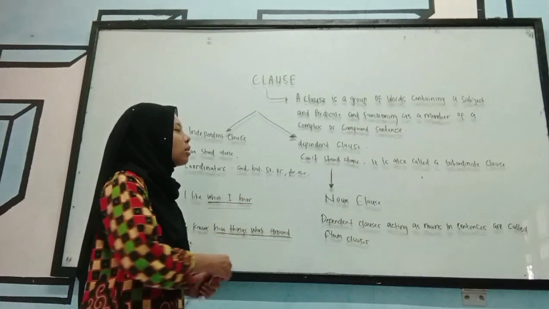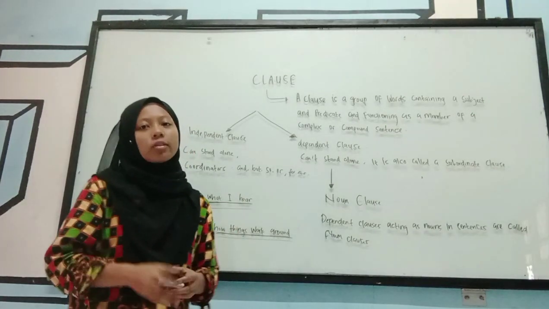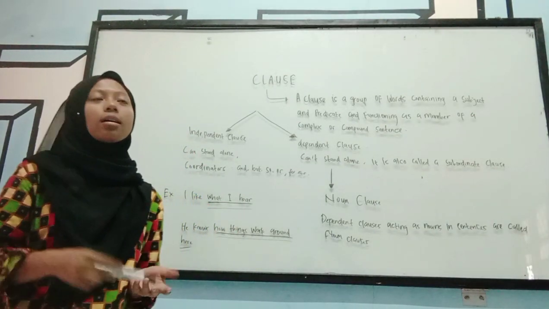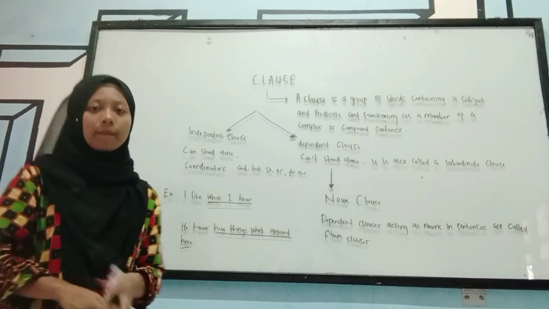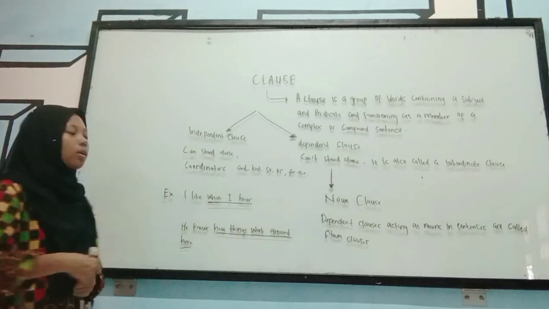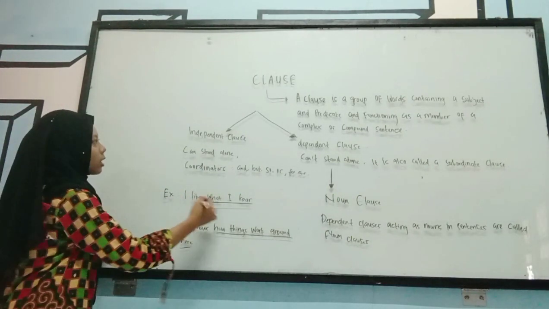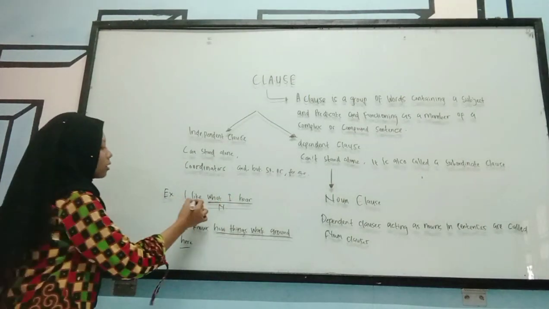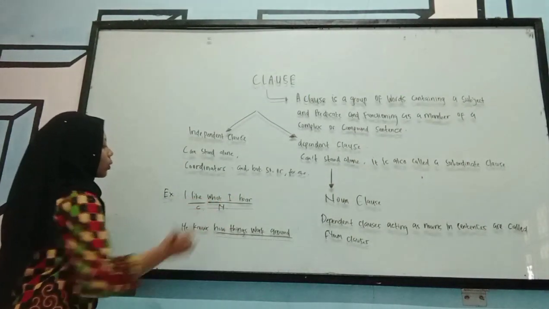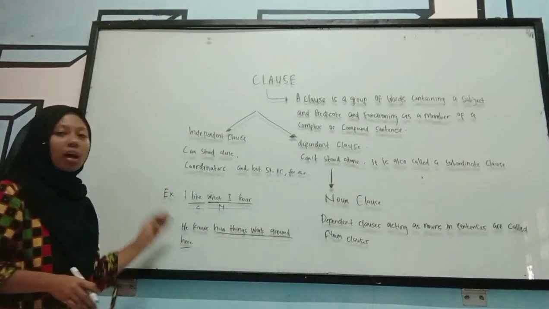It often starts with a WH word like how, what, where, when, and others. For example: I like what I hear. What I hear is a noun clause, and I like is the main clause. So I like what I hear is a noun clause.